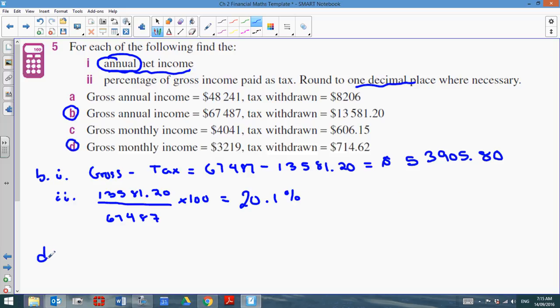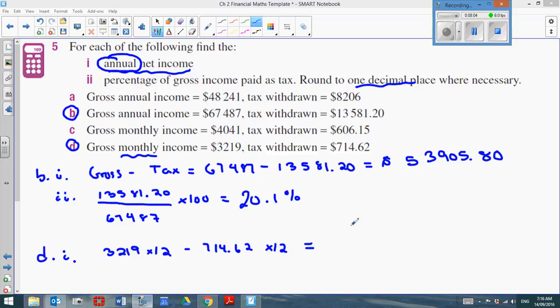So for part D, go ahead and pause the video here. This one we looked at yesterday because the difference with this one is that it's monthly. So since he makes this monthly and I want to figure out the annual net income, I still have to do the gross income minus the tax, but this is all per month. So that means I need to do 3,219 times 12 to figure out my yearly gross income, and then take away $714.62 times 12 because I have to pay that tax every month.